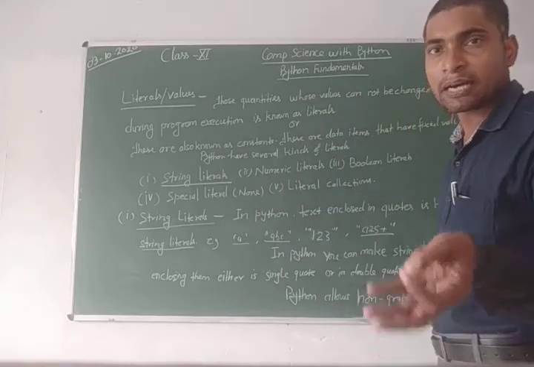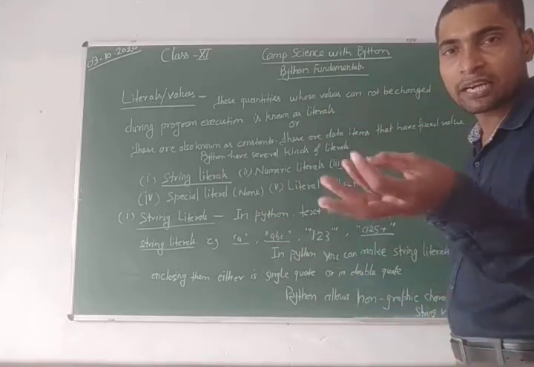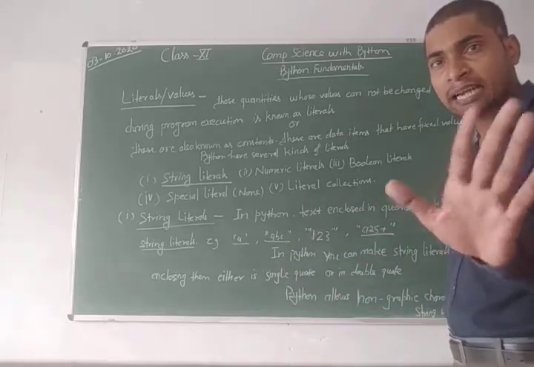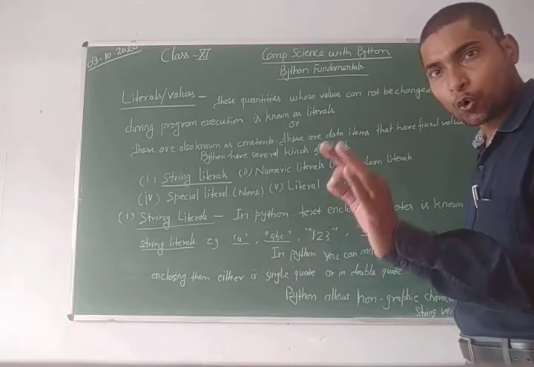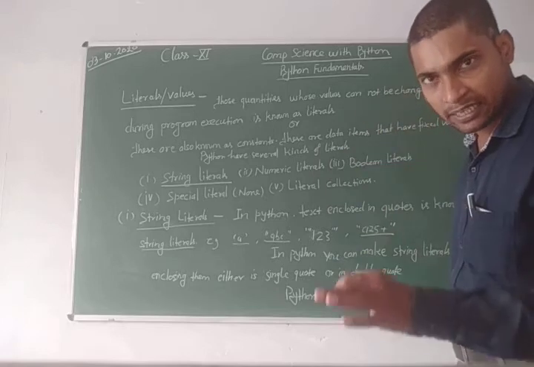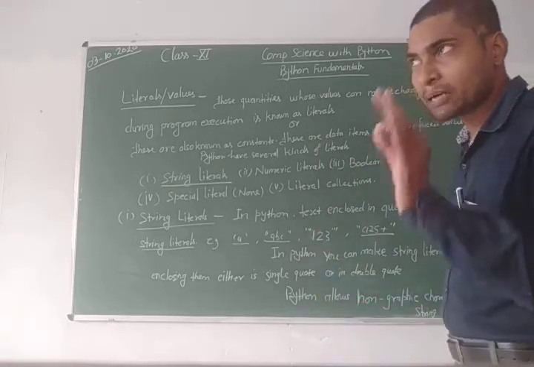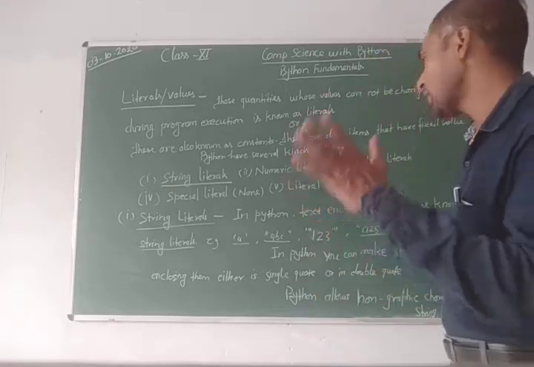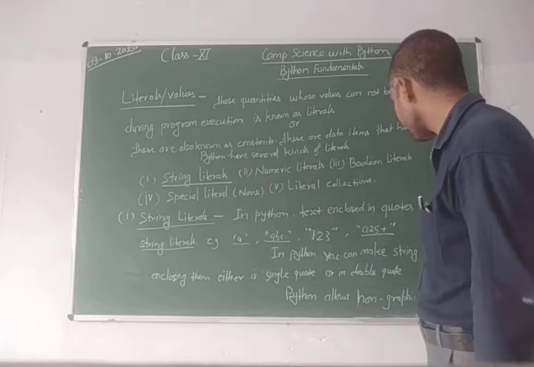You can use numbers, special characters, any text, but it must be enclosed in quotes, meaning single, double, or triple inverted commas.